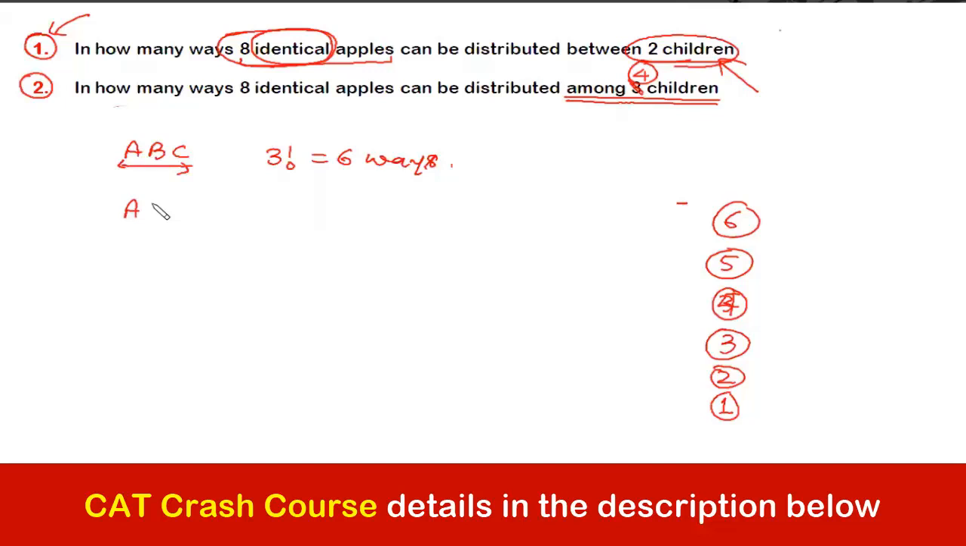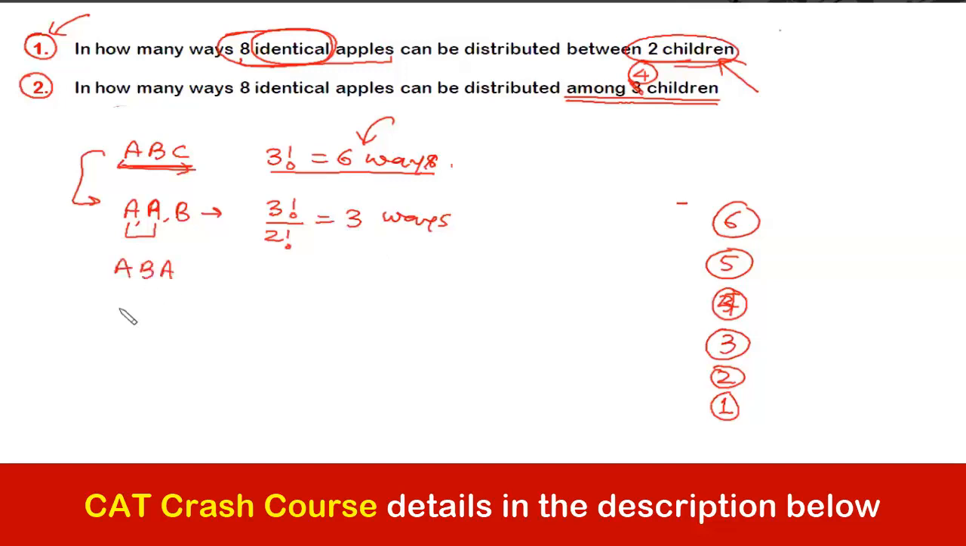Now instead of A, B, C, had it been A, A, B, now just compare these two. Here all the 3 things are different, so the total number of arrangements will be 3 factorial or 6 ways. But if 2 among these 3 are the same, and then I want to make the different arrangements, then the total number of arrangements would be how much? Factorial 3 divided by factorial 2, which comes out to be how much? 3 ways, right? And what are those 3 ways? These are the only 3 ways.